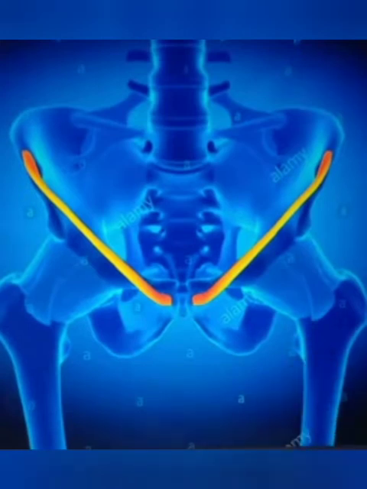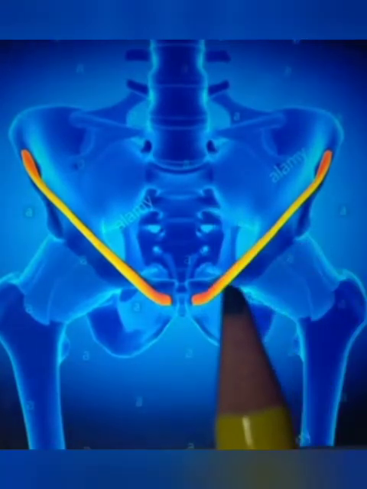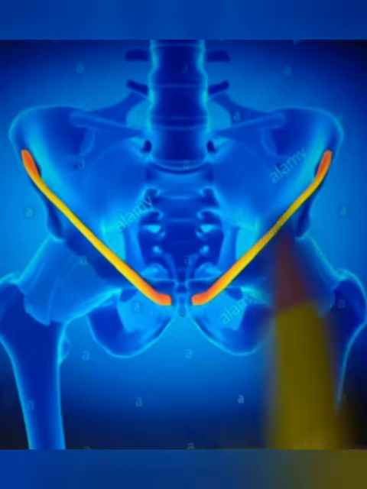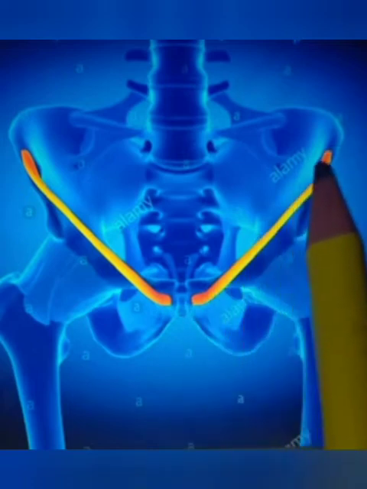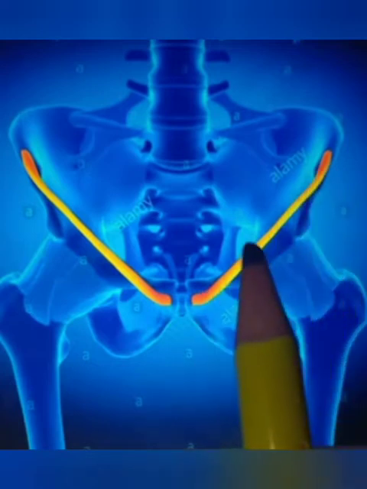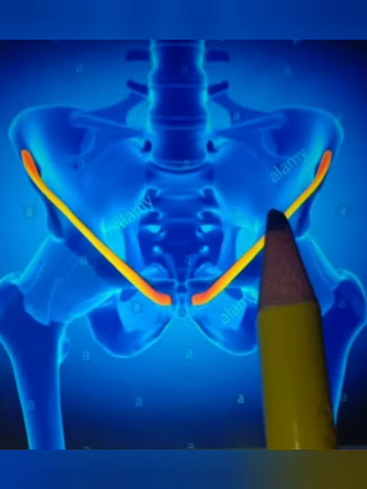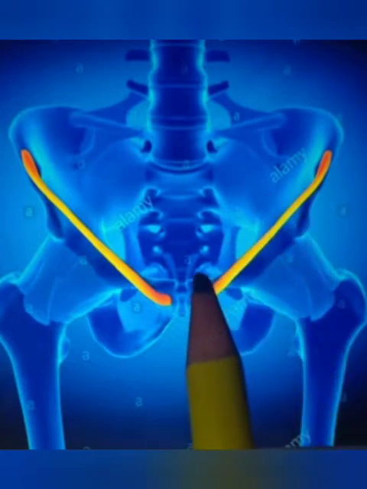Next topic is the inguinal ligament. The inguinal ligament, or Poupart's ligament, is formed by the lower border of the external oblique aponeurosis, the muscle of the anterior wall of the abdomen. This muscle descends, and it is thickened and folded.